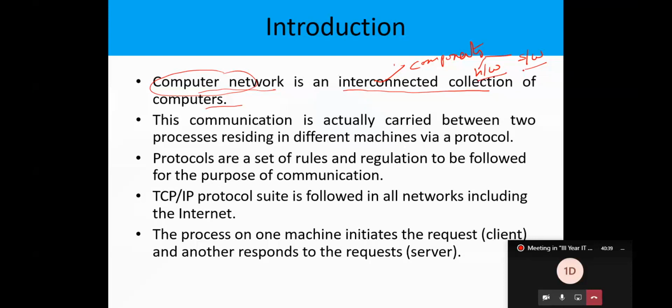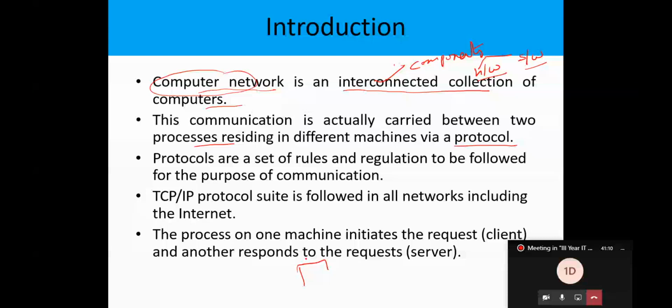And you see the second point: communication is actually carried out between two processes residing in two different machines via a protocol. That is the important point here in computer networks. Establishing communication between systems means there is no way of creating the connection between systems directly.